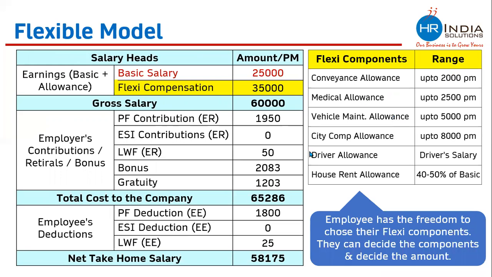On what all salary heads the person wants to take salary would be decided by them. What amount the person wants to take would again be decided by the employee. So the employee gets the freedom to decide their salary components and salary amounts. Hence, this is called the flexible model of compensation package. This model is very much in use nowadays, and almost all big and good companies are going for the flexible model of compensation package.